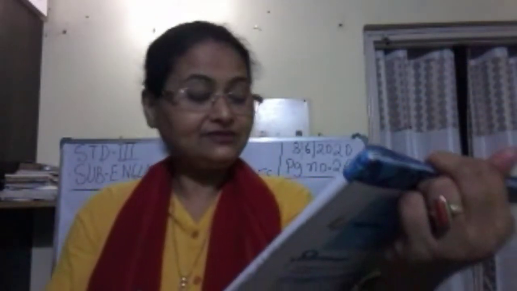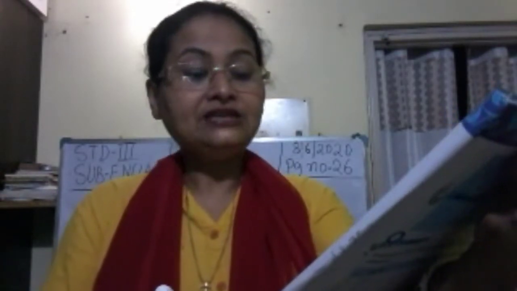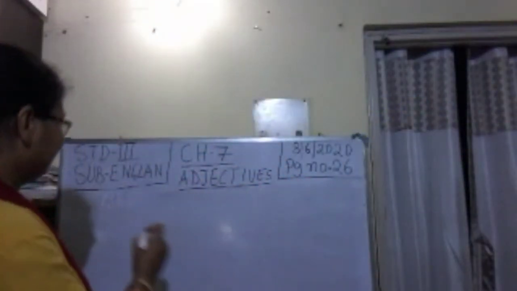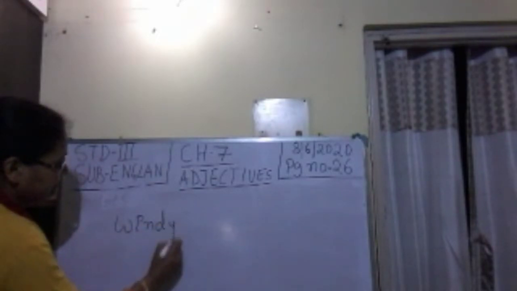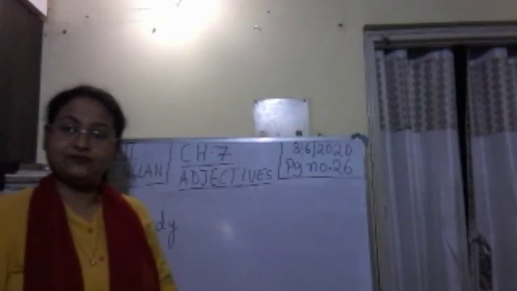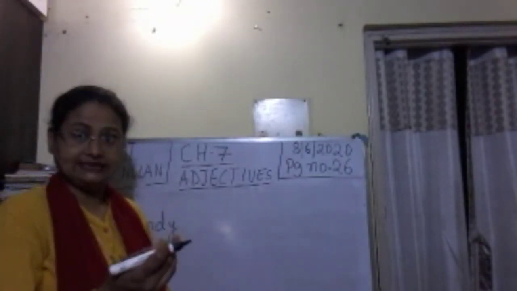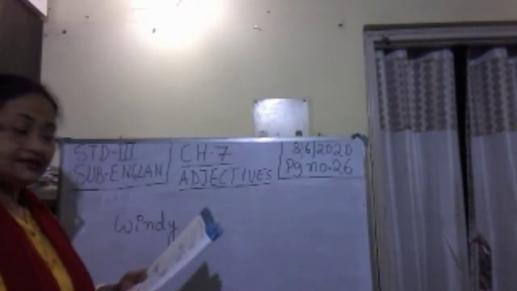It is windy today. Windy, adjective. It was windier yesterday, and it was the windiest on Friday. We are comparing the 3 forms of the adjective. That is windy, W-I-N-D-Y. Windy is in the positive form. So when we make the comparative, when I am comparing 2 days, I have said it was windier yesterday.